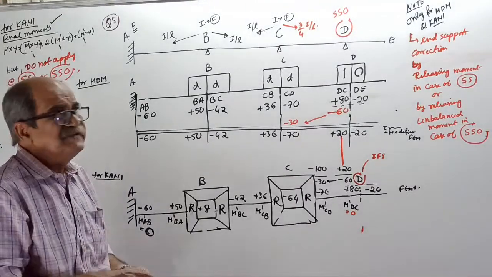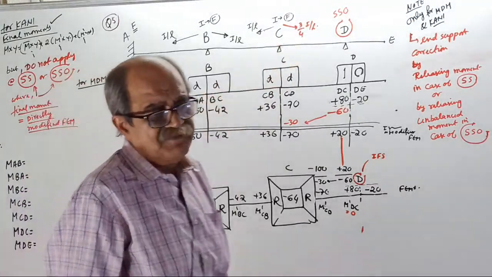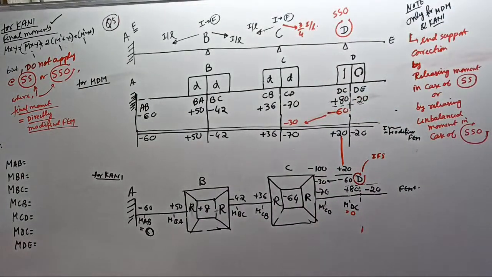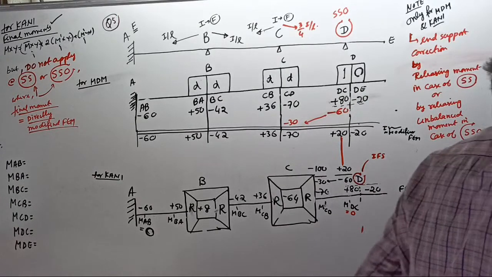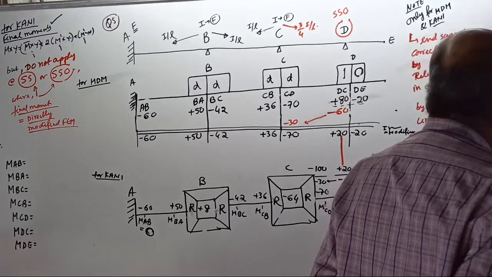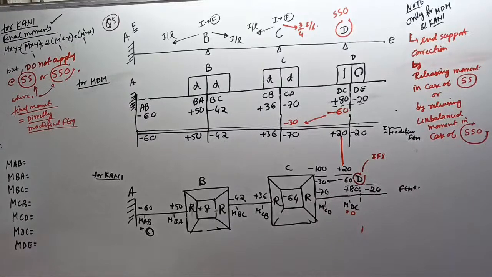Therefore, in today's class, tell me for this example, where you should be careful. Tell me, which point you should be careful. When you write minus 100, what is minus 100? Correct. Which point you should be careful.